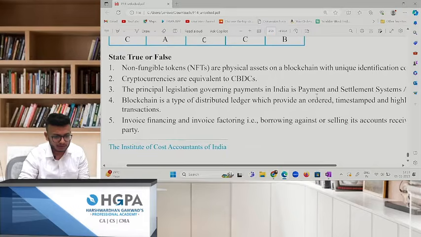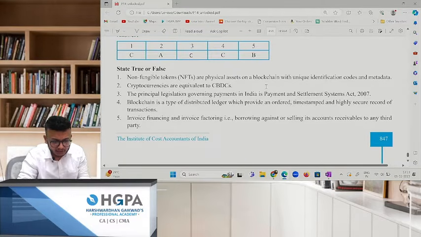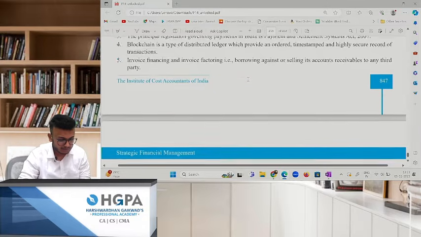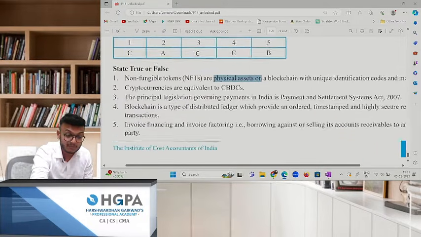True or false? Non-fungible tokens are physical assets on blockchain with unique identification codes and metadata. This has to be false. Why is it false? Because it is not physical. You cannot touch it, right? Cryptocurrencies are equivalent to CBDC. No, they are not equivalent to CBDC.